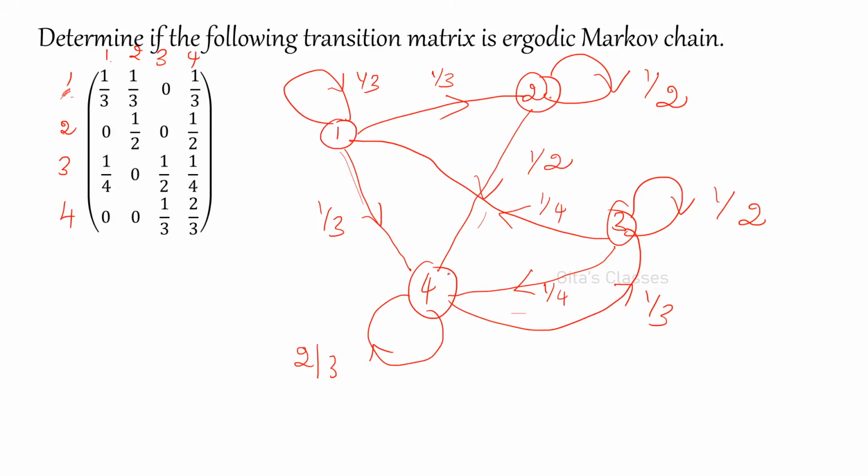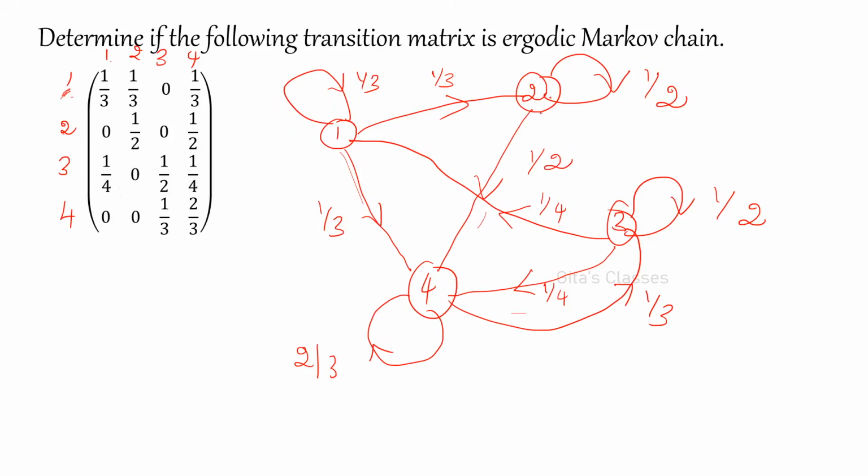From 2 to 4 you can go. Then 4 to 3. Then 3 to 1. Yes, you are able to reach 1 from 2. That is 2 to 4, then 4 to 3, then 3 to 1. It is possible. Similarly, 2 to 3.